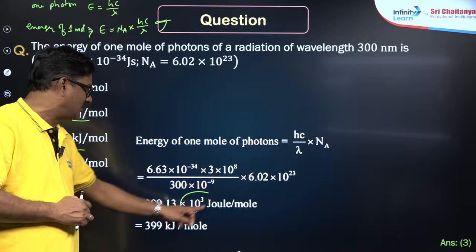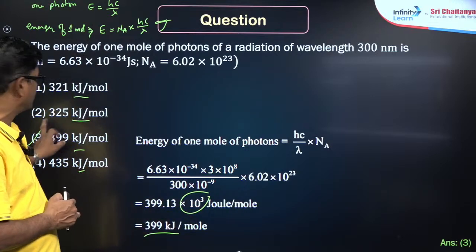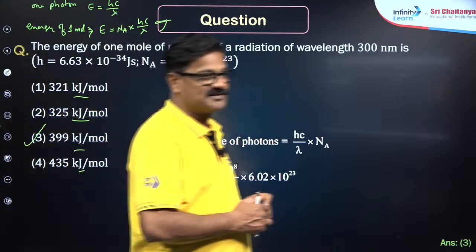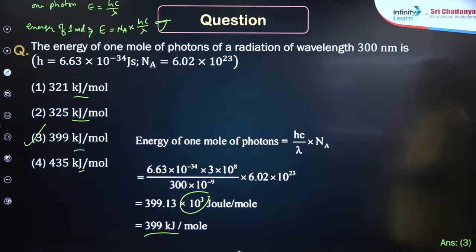Remove the 10 cube, you will get kilojoule, 399 is the answer. Your answer is going to be correct. Clear? Correct. Wonderful. And let us do one more.